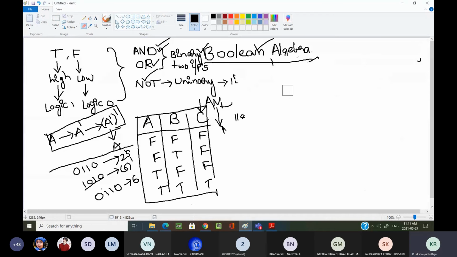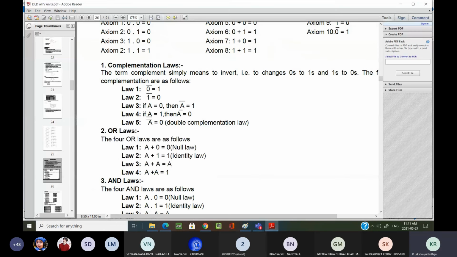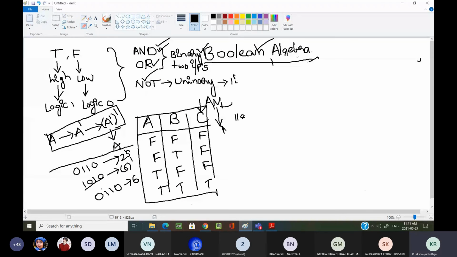Okay. Anything plus 0 is equal to 0 only. Laws: A plus 0 equal to 0 only. Sir, can you prove this one?